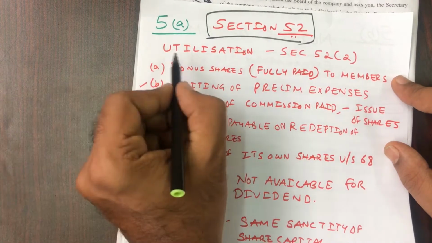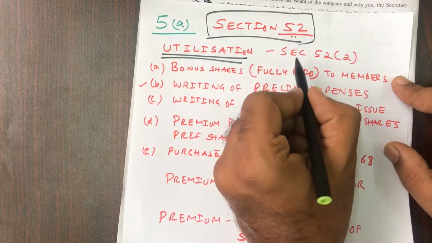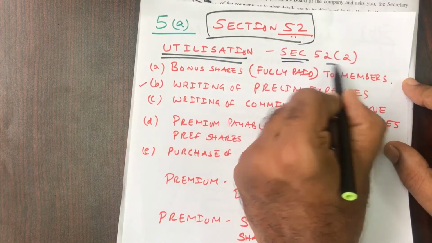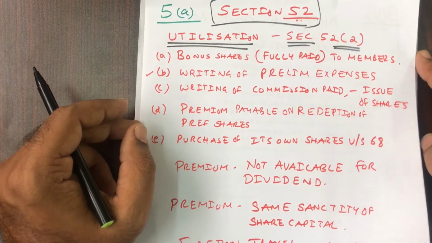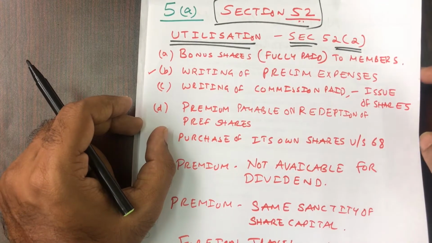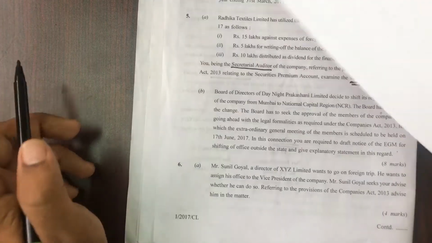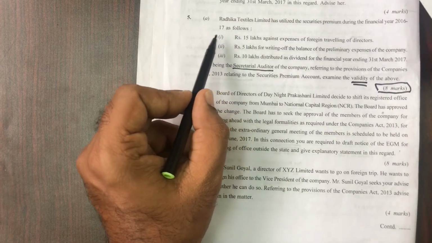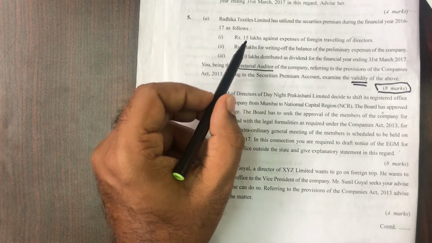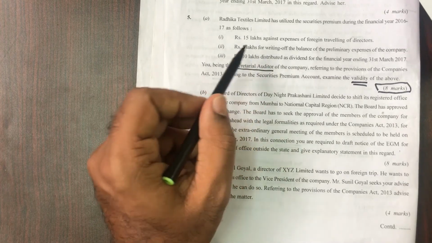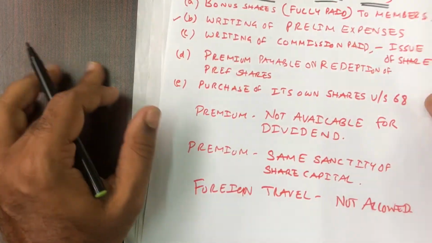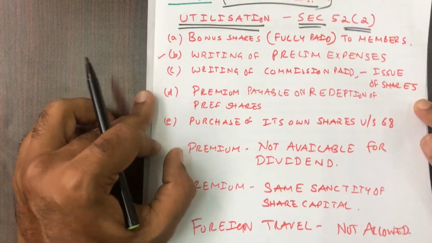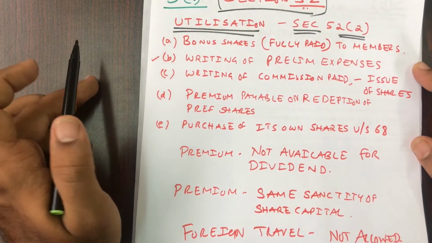After that, you can directly go to utilization, that is section 52 subsection 2. There, first you have to give the conditions for utilization, and then let us try to understand whether these 3 points, 15 lakhs for foreign travel, 5 lakhs for writing off, 10 lakhs for dividend, can be allowed or not. So let us first write the entire condition, because this is for 8 marks. So let us write the whole thing.